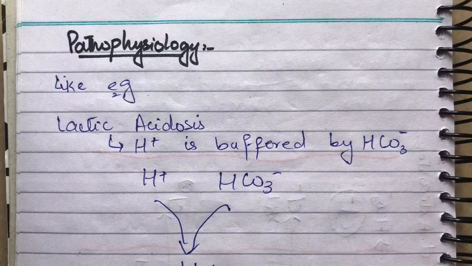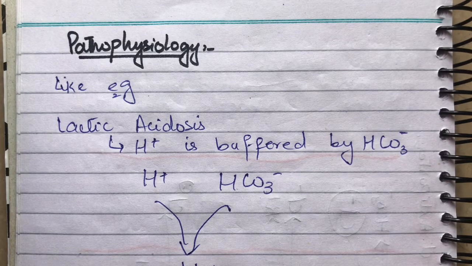Up till now, we have discussed what is anion gap, how hydrogen accumulates in our body, what is the normal mechanism of hydrogen excretion or transport. Now, what is the pathophysiology behind all this procedure taking place? How does it happen? Basically, there is some underlying disease or disorder which leads to the accumulation of acid in our body.